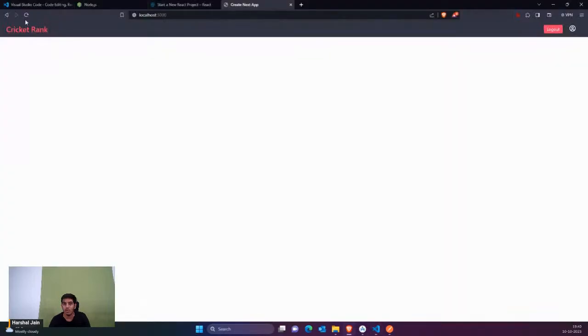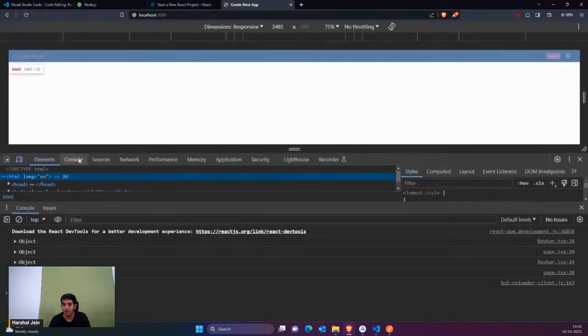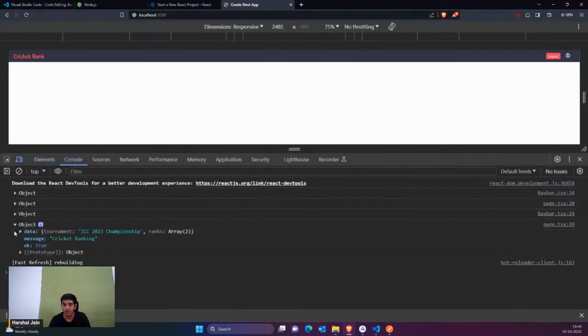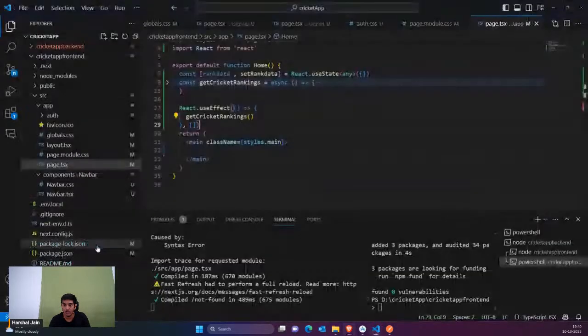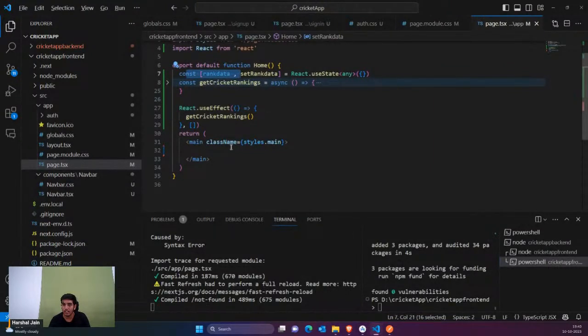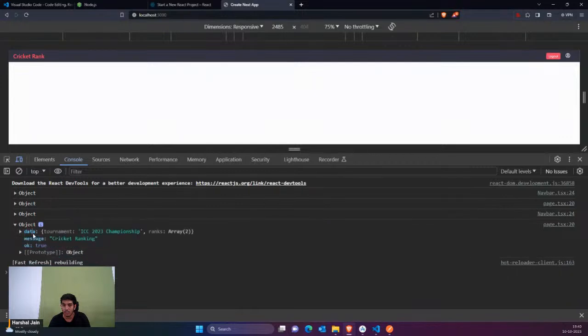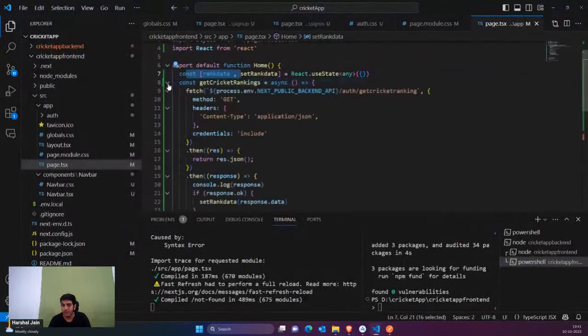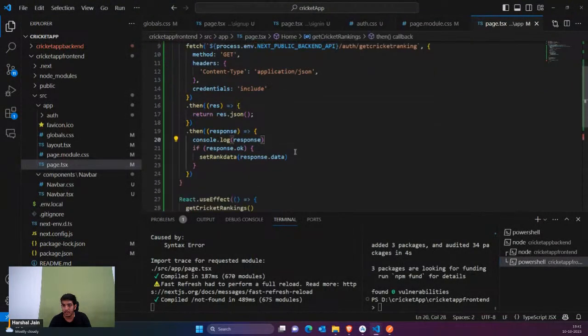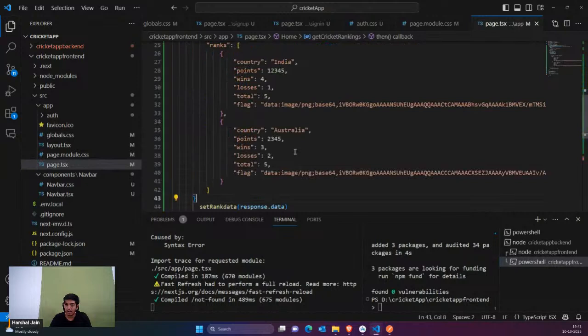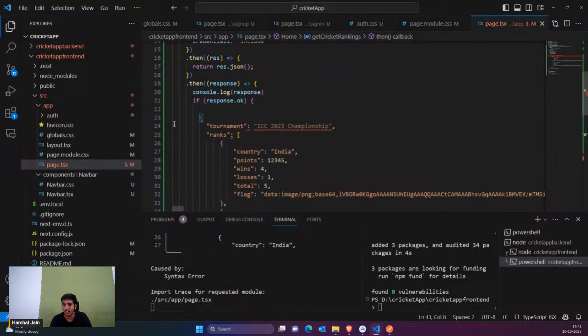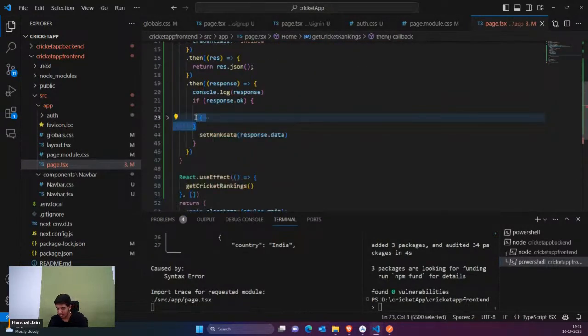So you can see we are in the home page. If I refresh, you can see we are in the home page. If I inspect and go to console, you can see that we are getting the cricket rankings and we are getting the data. This is the complete data which we are getting here, and that's what we have set to our rank data. That means I can copy this object and paste it here. Okay, this is the kind of data which I'm receiving, so I'll just comment this out.